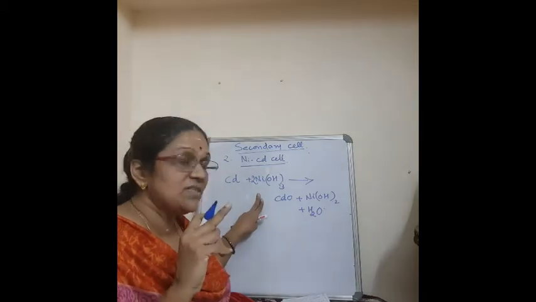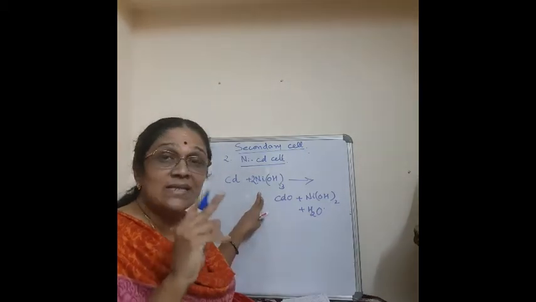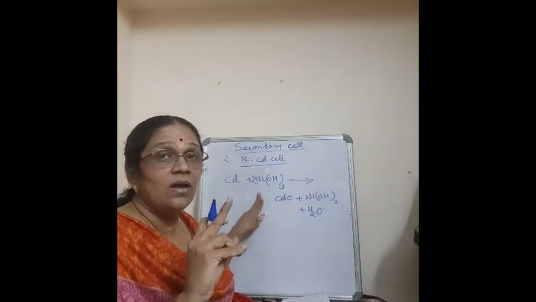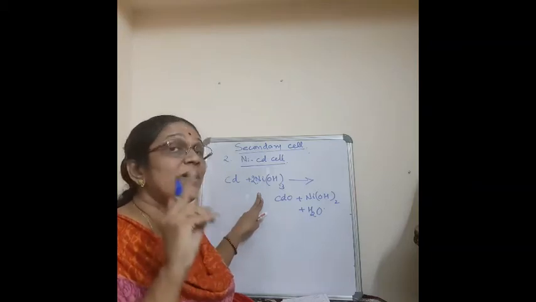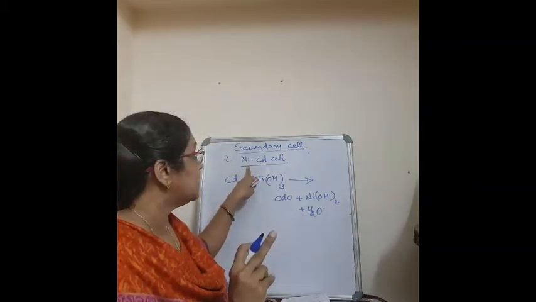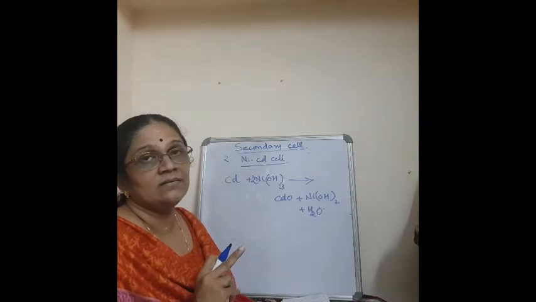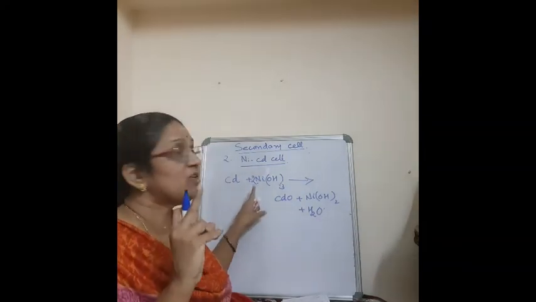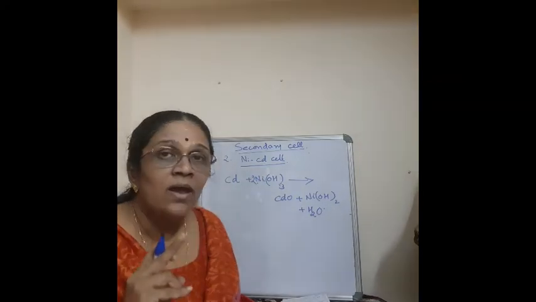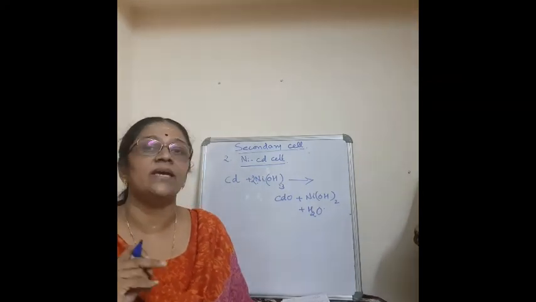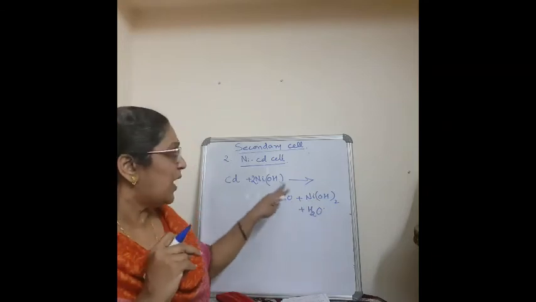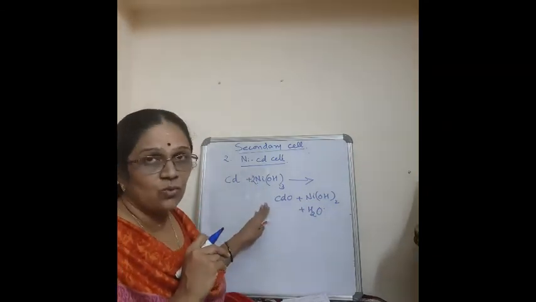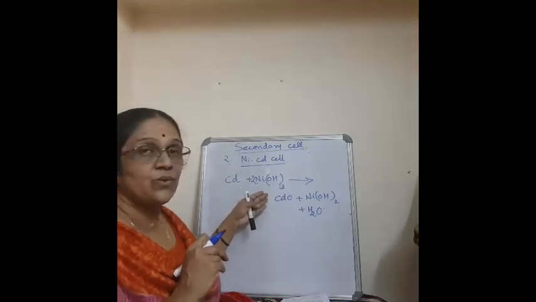There is a question which comes in the board exam, that is, write one advantage or write one disadvantage of what? This nickel-cadmium cell. So in previous years, the question asked is, write one advantage of nickel-cadmium cell or write one disadvantage of nickel-cadmium cell. But you have to study this overall reaction also. Okay, if the question comes, we can write.